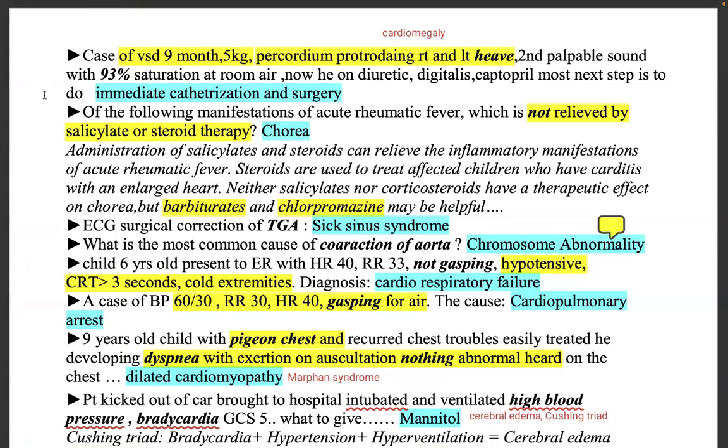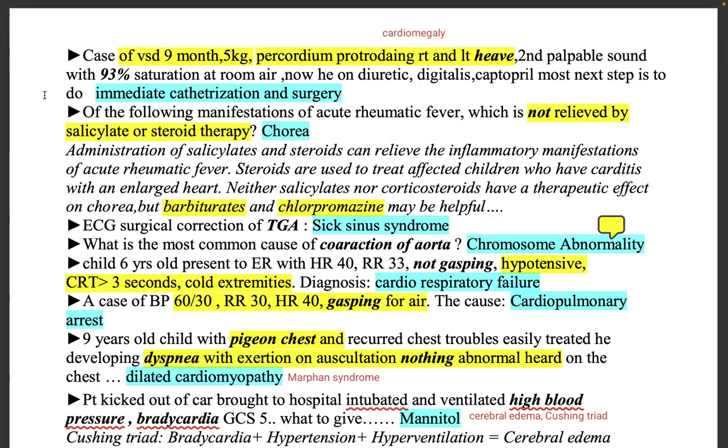That means both ventricles are usually hypertrophied. Second, a palpable sound with 93% saturation in room air. And now he is on diuretic, digitalis, captopril. The next step is immediate catheterization and surgery.